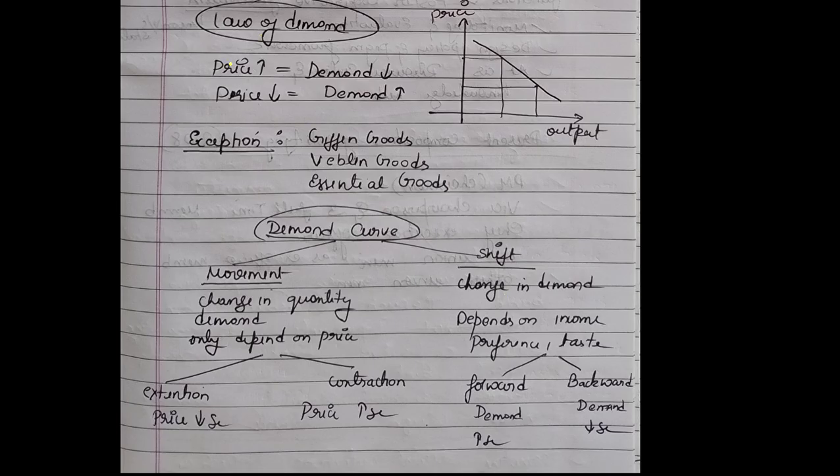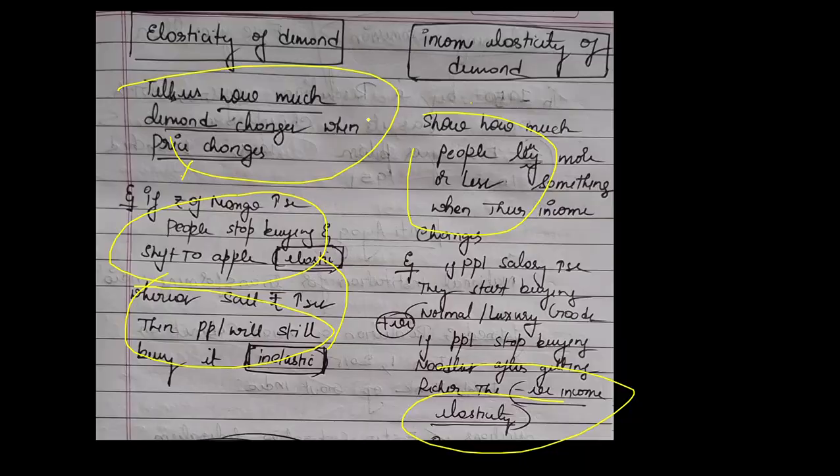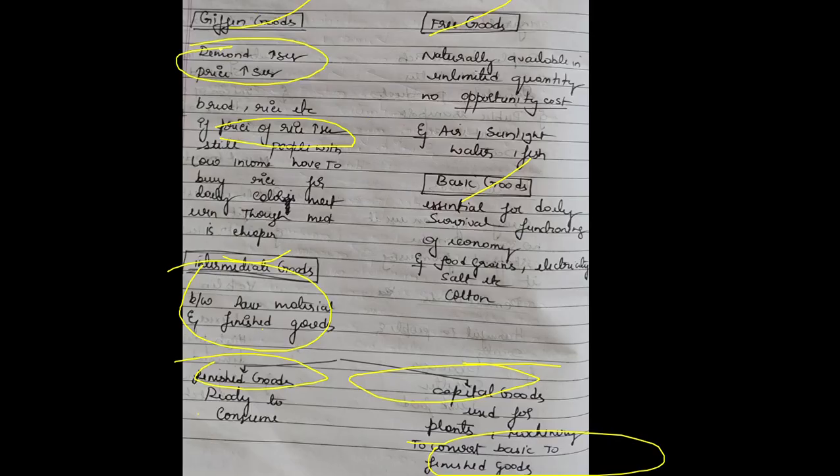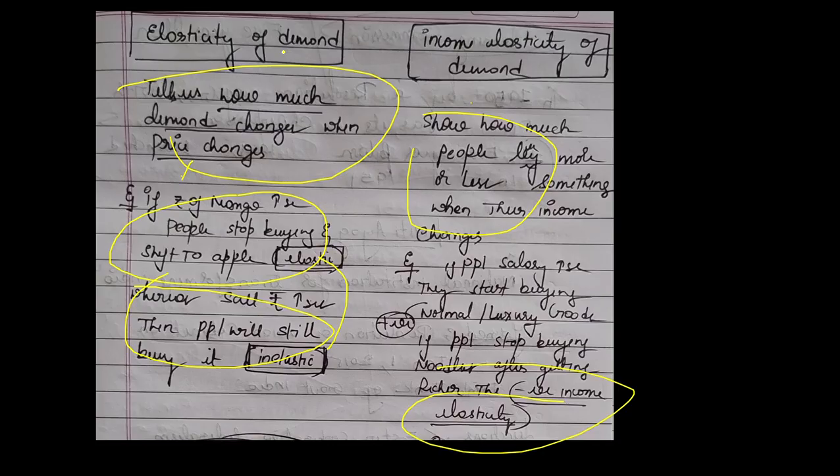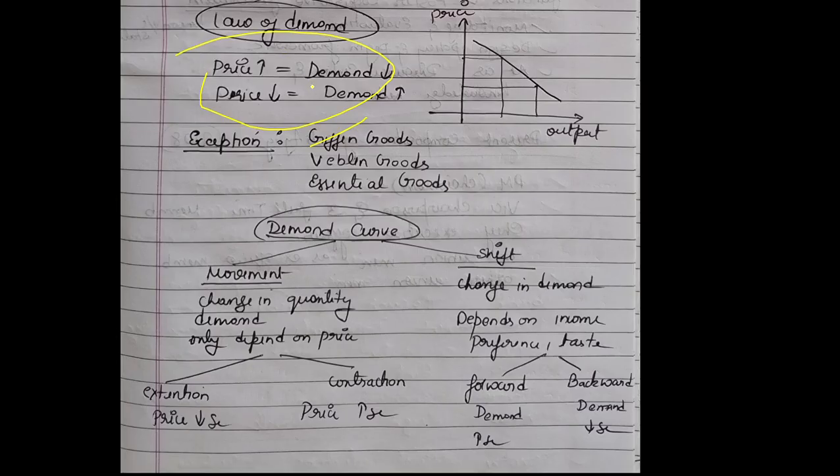Then we have the law of demand here. It states that as price increases, demand decreases, and vice versa: as price decreases, demand increases. But there is an exception for those types of goods, as I told you, given goods. Now, what do given goods say? As I told you, demand increases, price also increases. For example, rice, because it is essential to live, right? Even if the price of rice increases, people will not stop buying rice. They want to consume it to live, right? So that is given goods. The law of demand is an exception for given goods, Veblen goods, and essential goods.